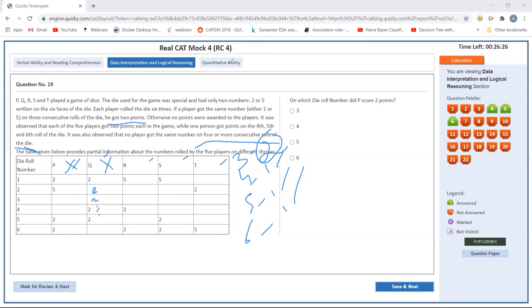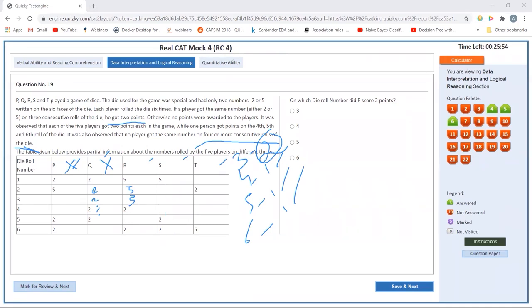Can R score? If it is 5 and 5, yes, possible. Possible for R. For S, is it possible? If it is 5 5 2 2, no, this is not possible, because then S will score with 3 consecutive numbers two times, so he will score more than 2 points. He can only score 2. So this is also not possible for S, and this also goes out.